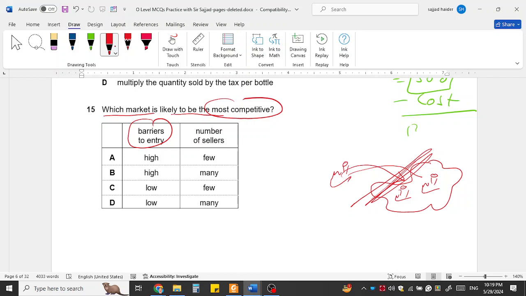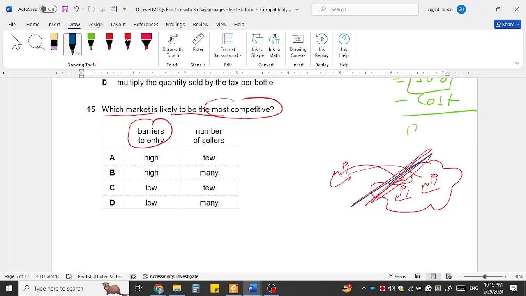If any business can set up without any legal restriction or other type of restriction, then there is no barrier. But most industries you cannot enter. For example, I cannot open a bank. There are some restrictions. I will have to obey some laws, then I can enter.